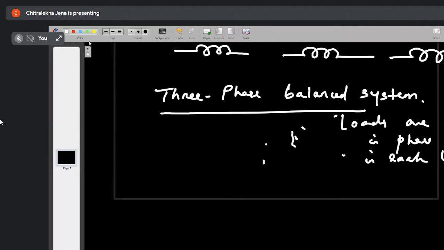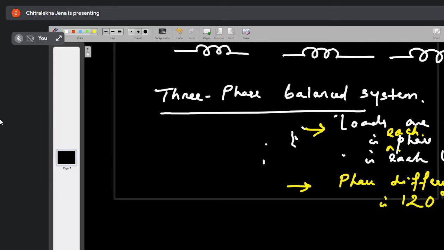This is the first point. What is the second point? Phase difference is how much degree? Phase difference is 120 degree exactly. So this is how you are defining a balanced system. Understood? All of you? Got it, all of you, or not? Yes, ma'am.